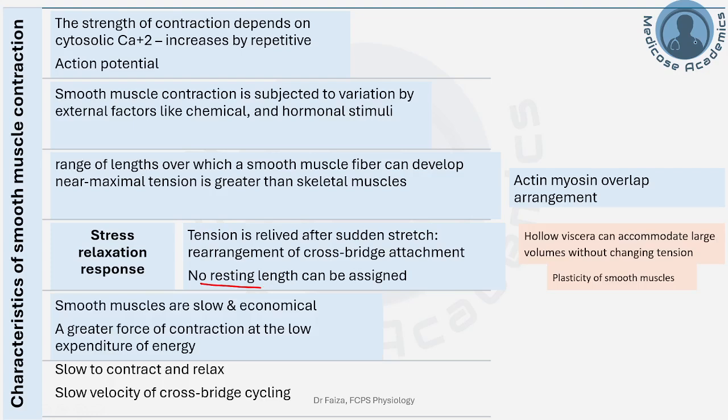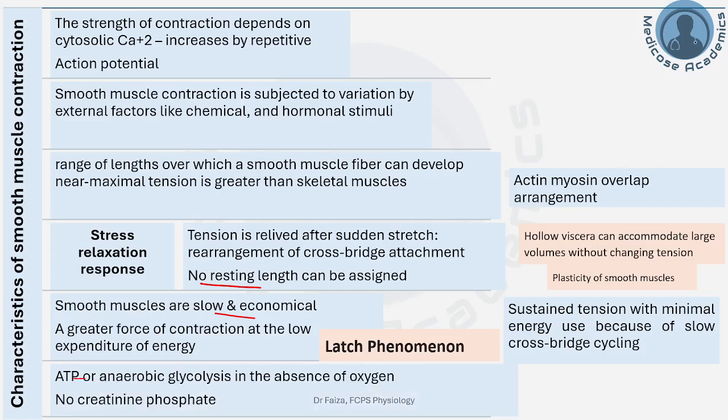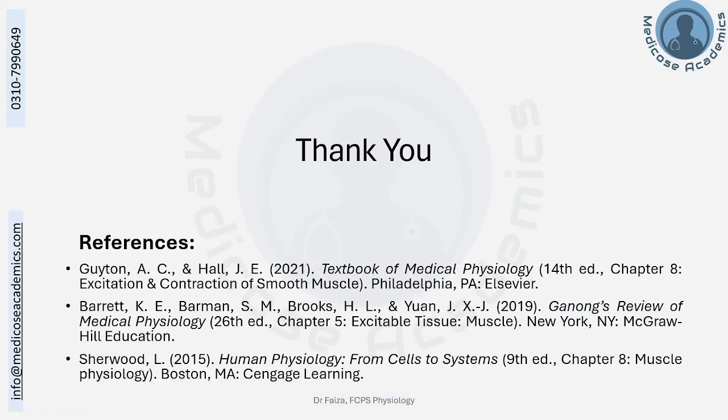Smooth muscles are slow and economical, with better energy efficiency. They are slow to contract and relax, with slow velocity of cross-bridge cycling. That is why they can sustain tension with minimal energy use, and we also call this the latch phenomenon. They can use ATP or undergo anaerobic glycolysis in the absence of oxygen. However, they do not have any creatine phosphate storage. And that's all about the characteristics of smooth muscle contraction. Thank you very much.